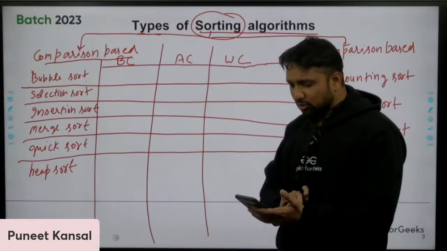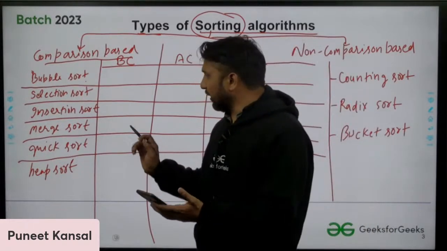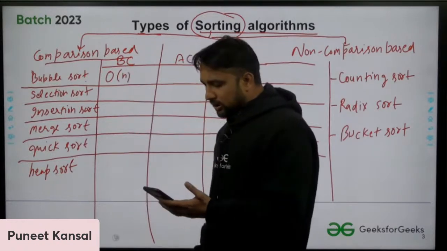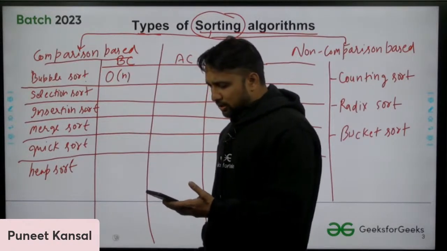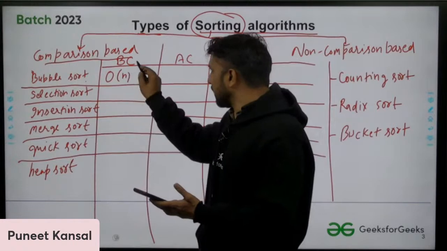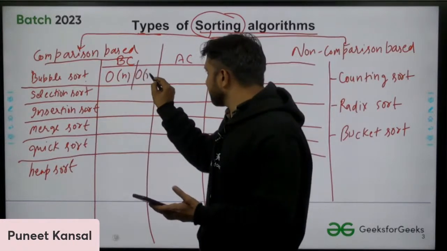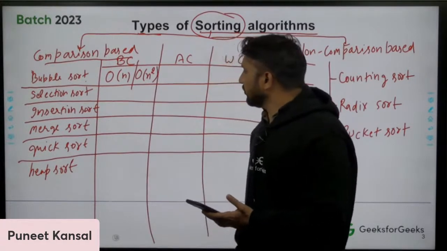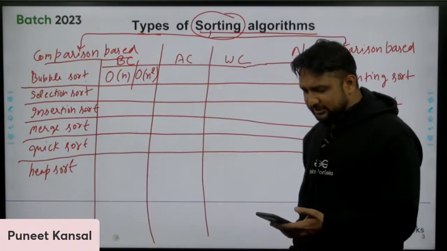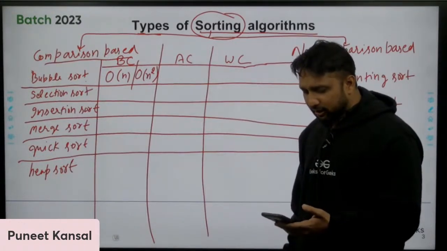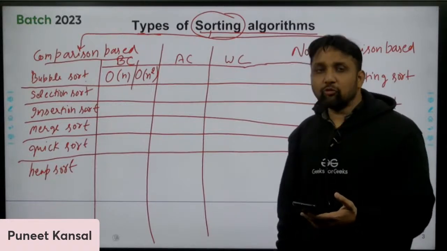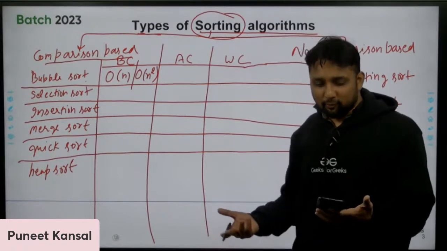So the answer is order of n. And n power 2. We found two answers from you people: one is order of n, one is n square. Both of you are right. I will tell you how both can be right.